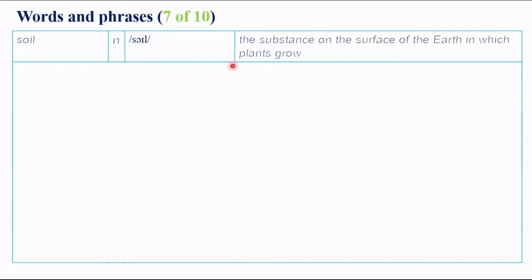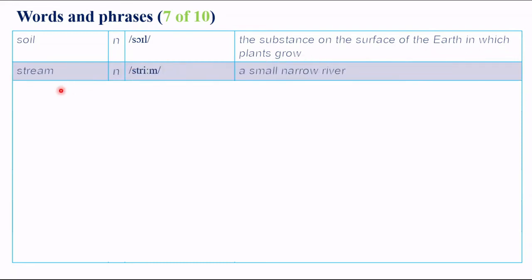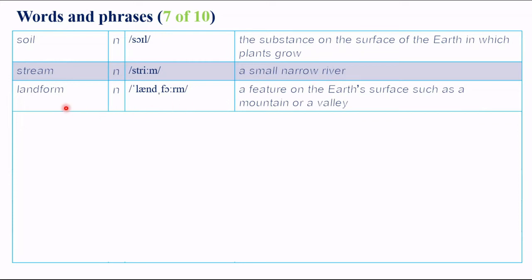Soil. Soil is the substance of the surface of the earth in which plants grow. Stream. Stream is a small narrow river. Landform. Landform is a feature on the earth's surface such as a mountain or a valley.